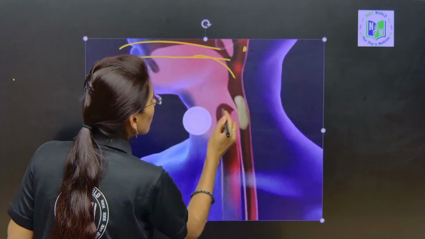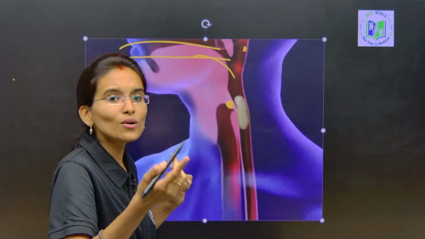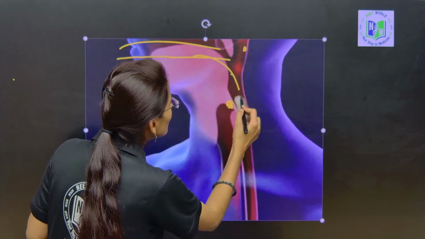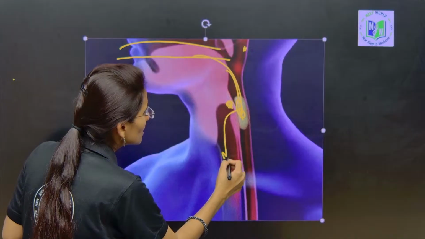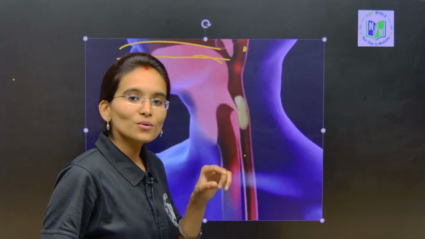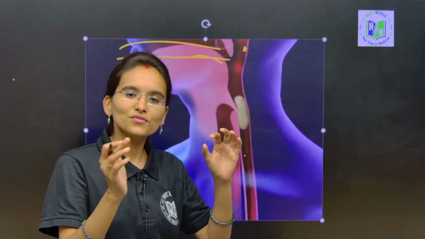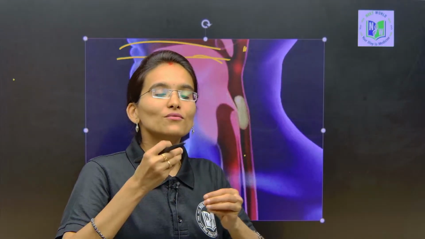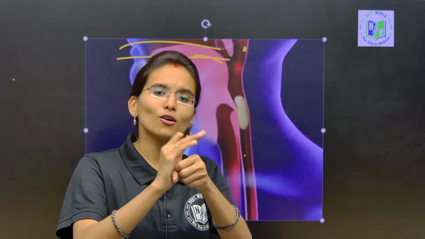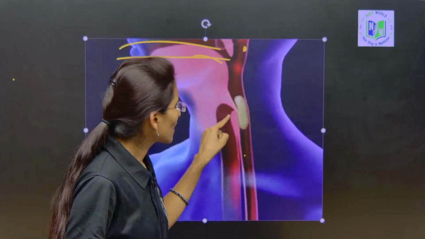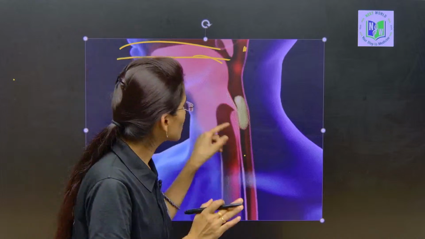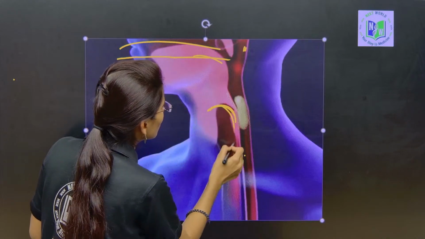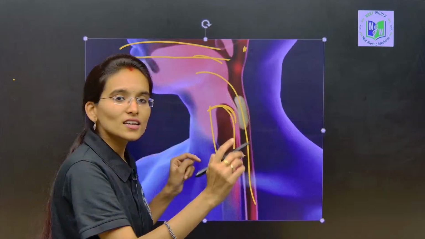If there is no epiglottis, what happens? Instead of reaching the esophagus, the food is going to enter into the trachea, right my dear students. So the pharynx is the common passage for food and air, but when we are going to eat, the epiglottis, a flap-like structure situated at the region of the trachea, immediately closes the trachea. Hence the food reaches the esophagus, okay.